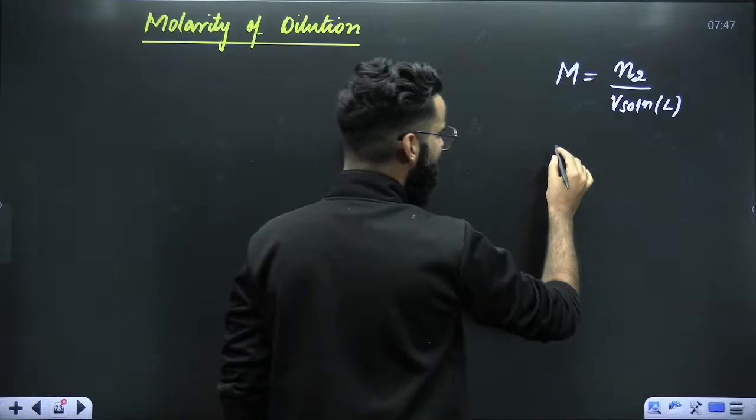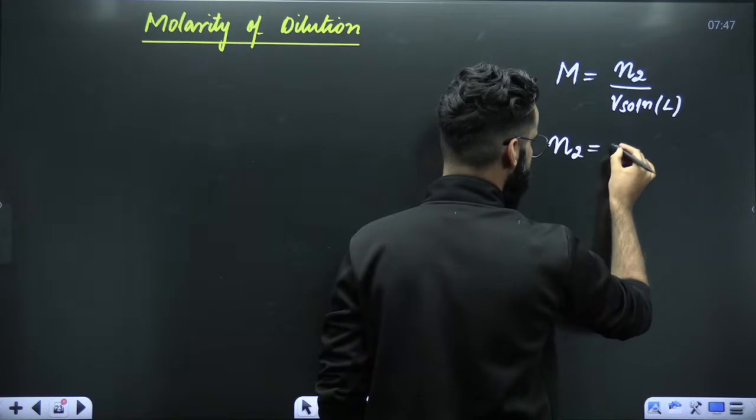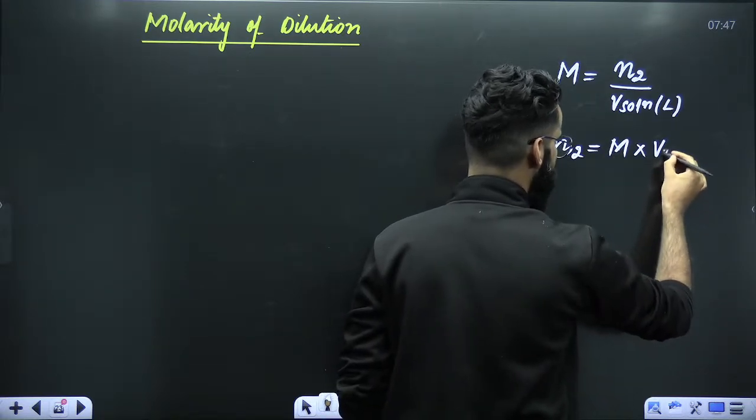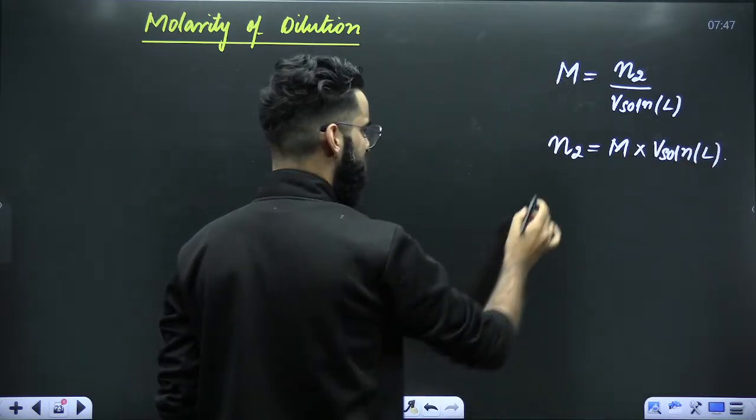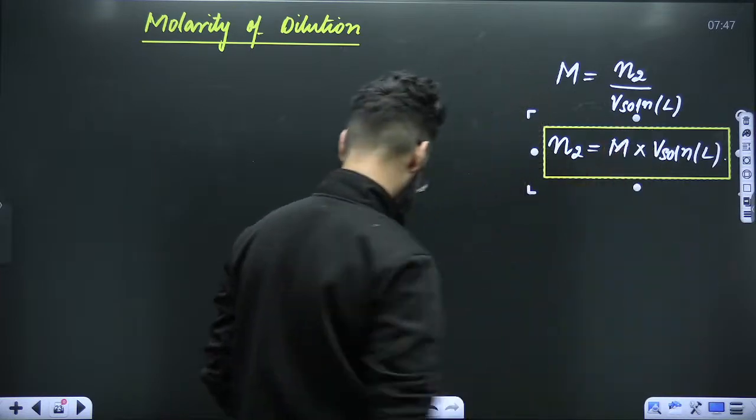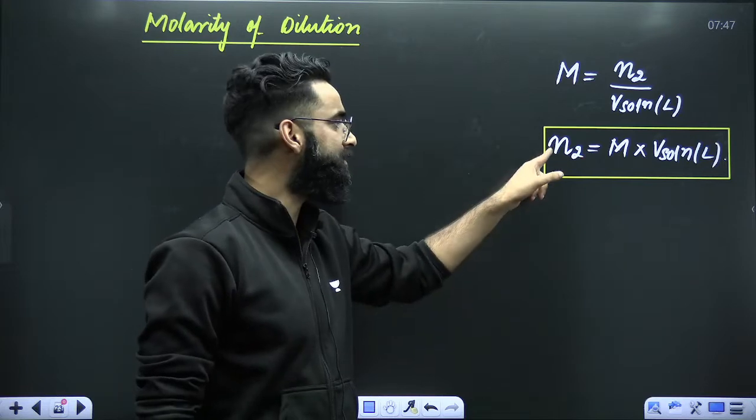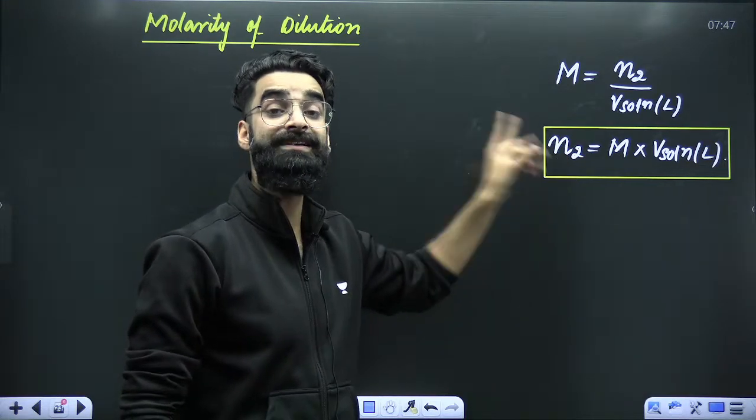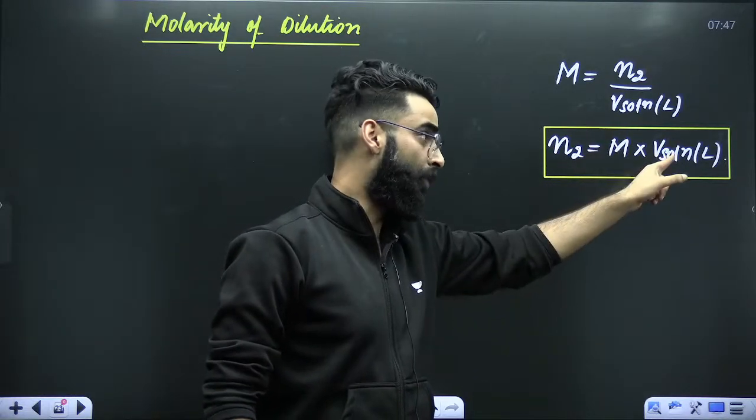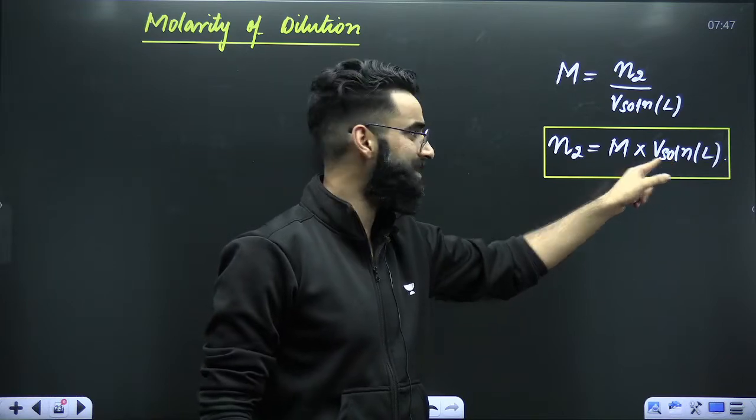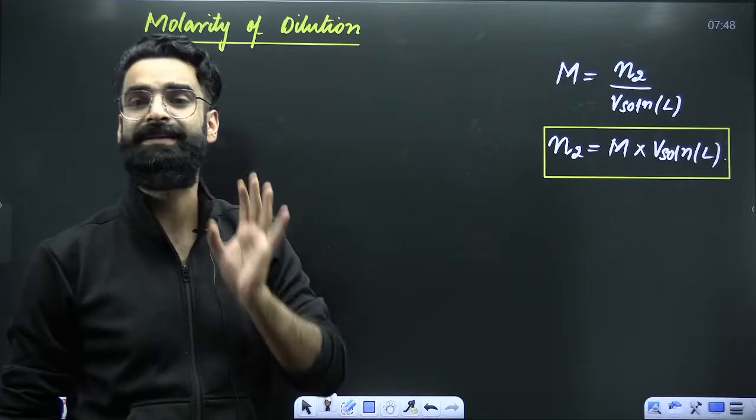Can I write the same formula in this format? Number of moles of solute is equal to molarity of the solution multiplied by volume of solution in liters. This particular formula is important. From it we get the number of moles of solute present in the solution. If you know the molarity and the volume of solution in liters, you just need to multiply these two things, and you will get the number of moles of solute present in the solution.